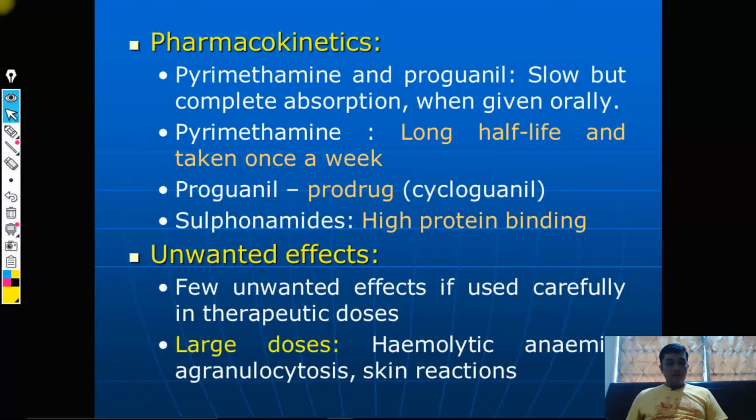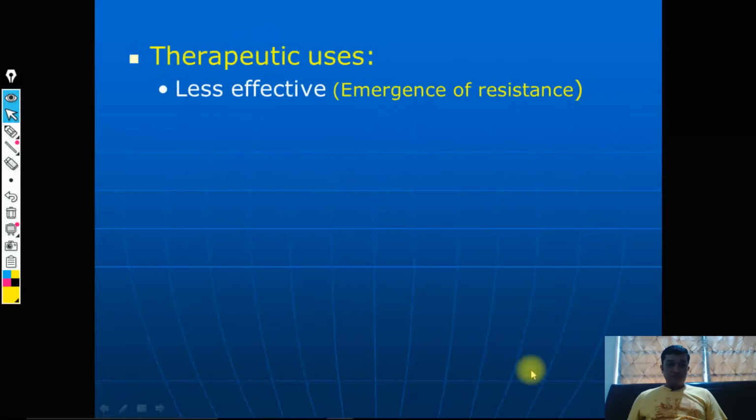Fine. Unwanted effects, as I told you, are few if used carefully, but in large doses it can definitely lead to hemolytic anemia, right. This is definitely an adverse effect of sulfonamides, which you have checked earlier also. Wherever sulfa drugs are there, allergic reactions and skin reactions are always possible. So agranulocytosis, skin reactions, urticaria, these are all possible with large doses, right. I have not mentioned crystalluria, but you can add it here. Pyrimethamine does not have that severe an adverse effect, but when you go for a combination, such an adverse effect could be observed, okay.